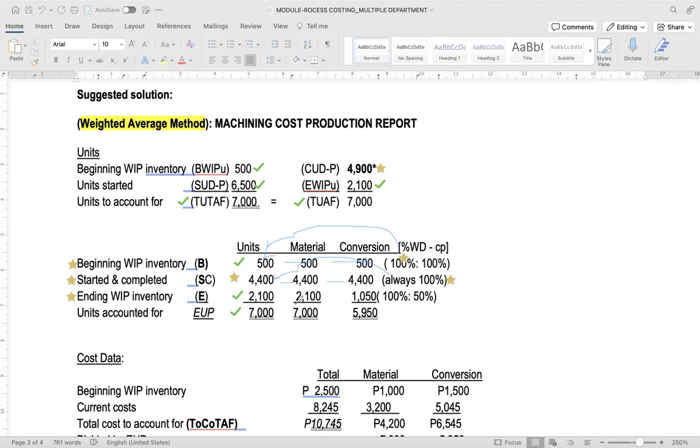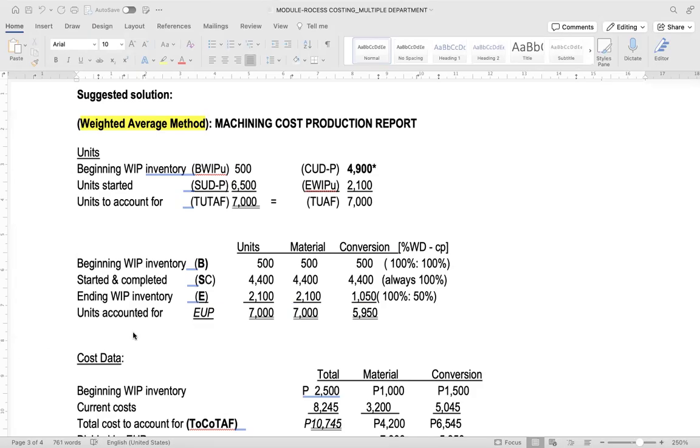4,400. And with regard to ending work in process, the problem provides the percentage of completion: 100% complete as to material and 50% complete as to conversion. So 100% times 21, that is 21. 50% times 21, that is 1,050. So you're going to add the beginning work in process EUP for material down to ending work in process. For material, 500 plus 44 plus 21, that's 7,000. For conversion, 500 plus 44 plus 1,050, that is 5,950.